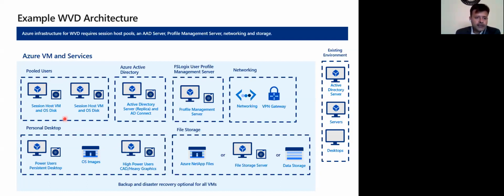The pooled user is something where all the desktops are similar, and you can make sure that the security is configured, and based on the desktop availability, it will be made available to the user. So it's a pool where it will be assigned to the user based on the availability. You can see the Azure Active Directory. You can see the FSLogix profiles where they will be stored, and the networking equipment you will require, and the file storage, right, where you will store the files and all. So NetApp will not be available right now in India, but the other one you can use.